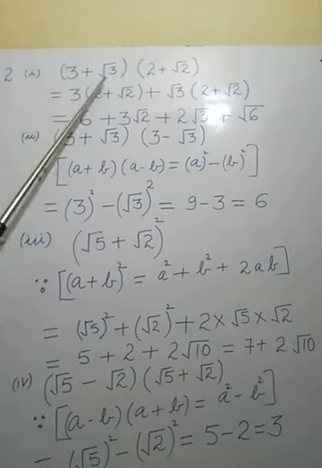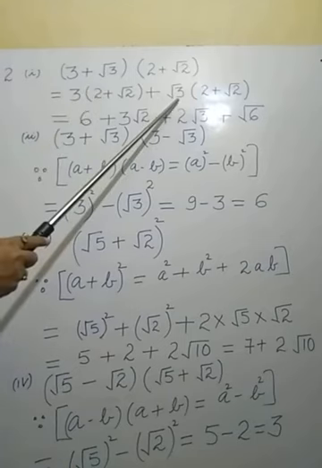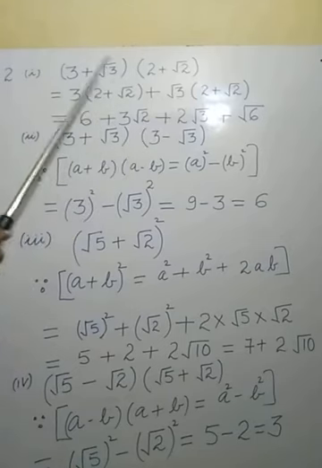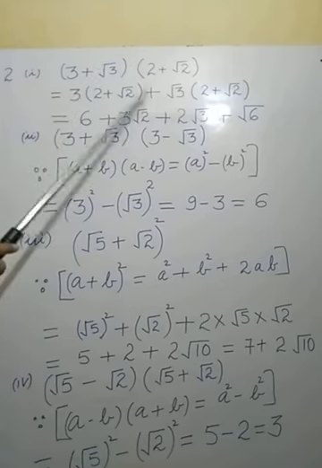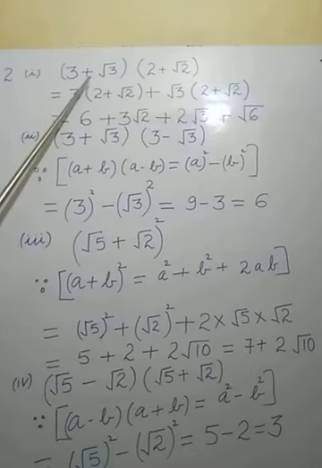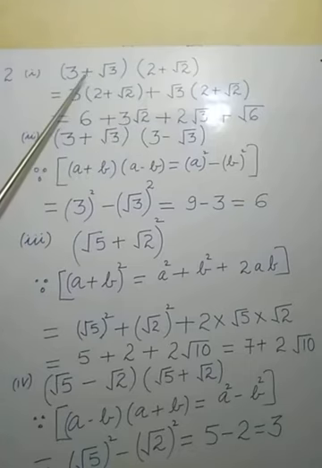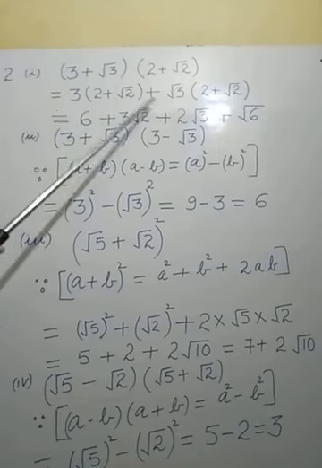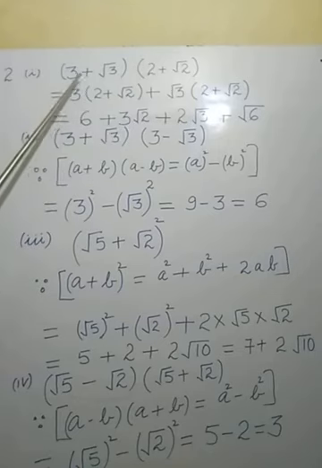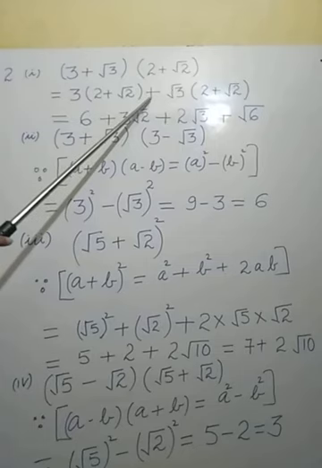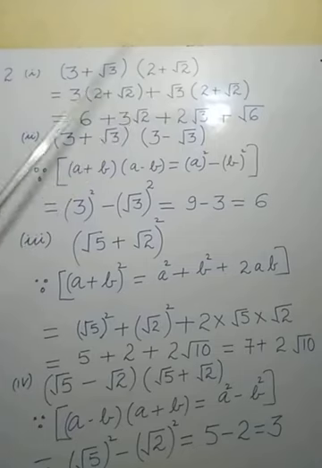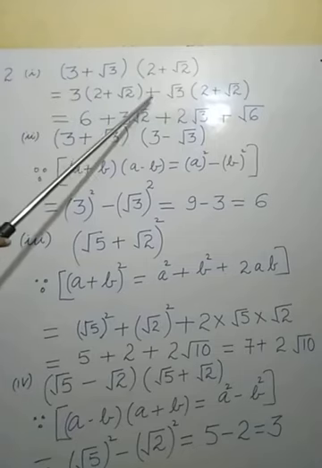Again, under root 3 will be noted down here. If the plus sign is here, we will note down the plus sign. If minus is here, we have to note down the minus sign. Whatever sign is here, according to that sign we have to note it down. Fortunately it is a positive sign here, so we mention positive. Suppose it is minus here, then we have to represent minus. According to this sign we have to note it down.